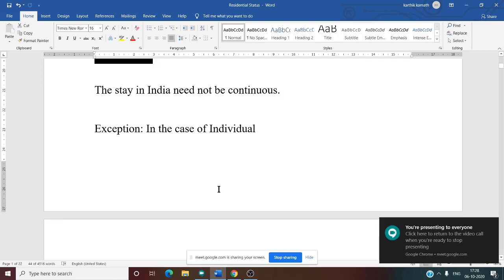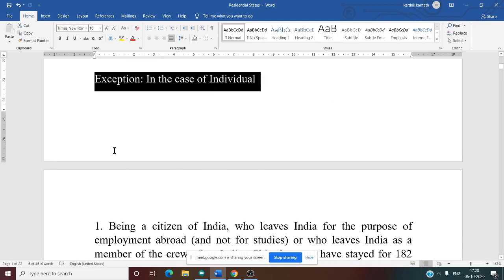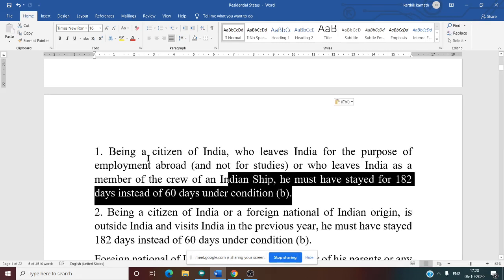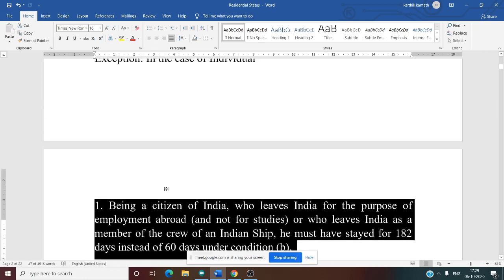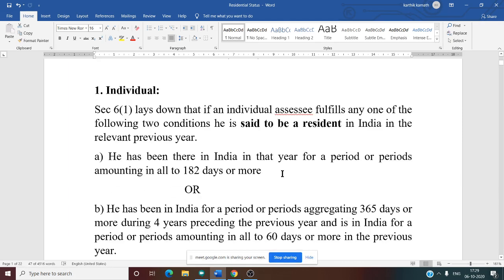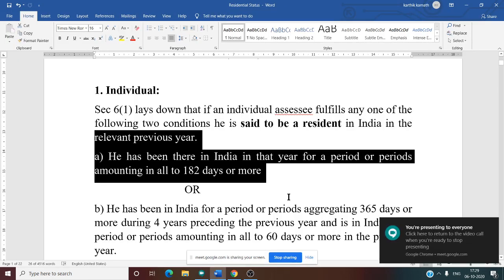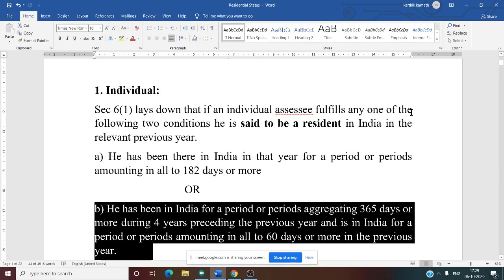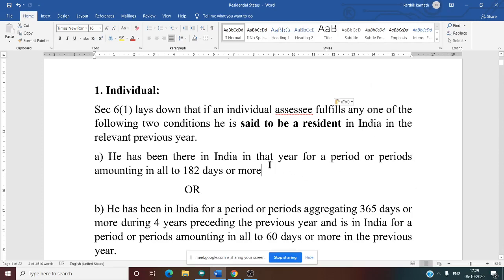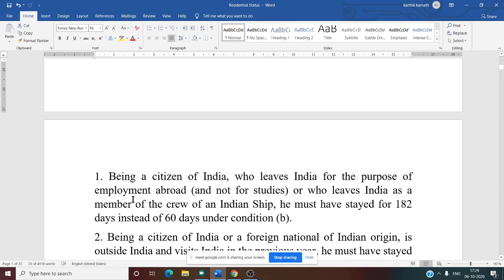Now you see what exceptions there are. We have discussed this also. Again, we need to see, don't get confused. Exception in the case of an individual: suppose he leaves India for the purpose of employment. In that case, he must satisfy the first condition only, that means 182 days or more. For him, the second condition is not there. That means for him, the option of any one of the two is not available. There is only one condition and he should satisfy that condition.